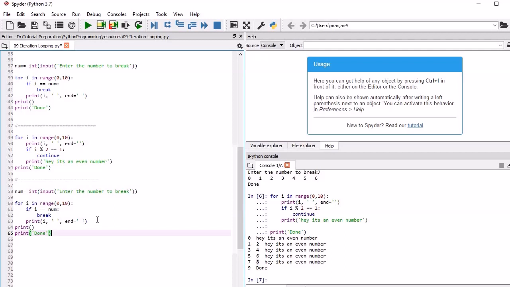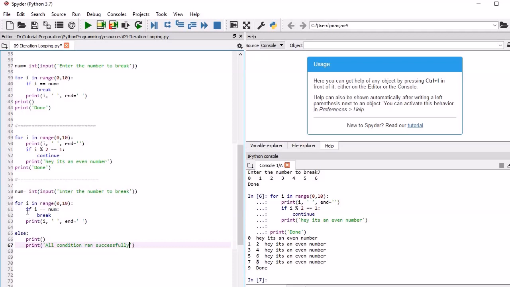Whatever number we pass over here, it will print till that number. For example, we are looping from 0 to 10. Suppose we pass 11, and the loop will run all the conditions till 11, that means it is successful. We can write that all conditions ran successfully.